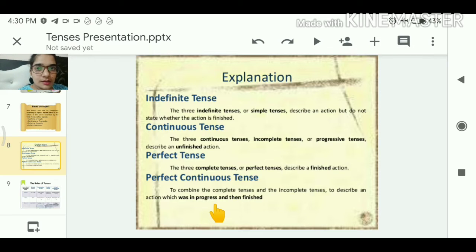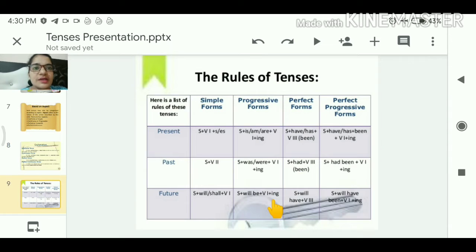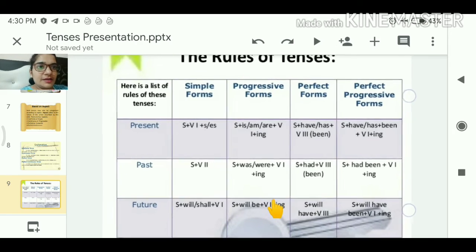So it combines the complete tense as well as the incomplete tense into a single one to describe an action which was in progress and then finished. That is called perfect continuous tense. Let's see how it is being used. The rules of tenses. First of all, very important.